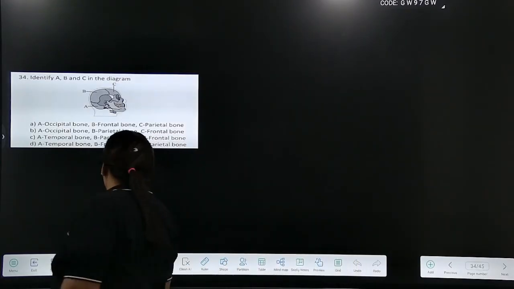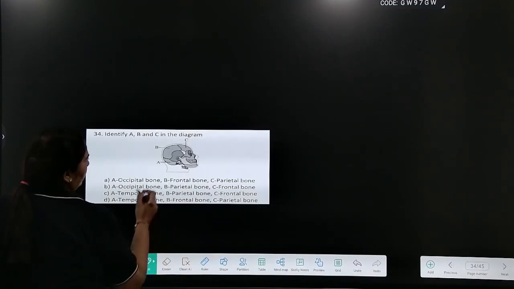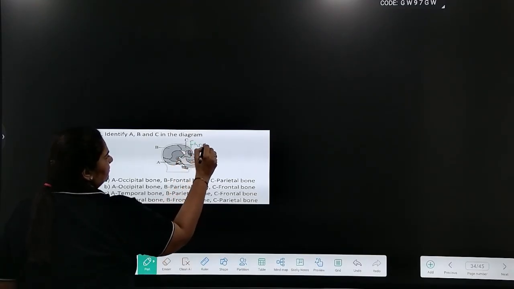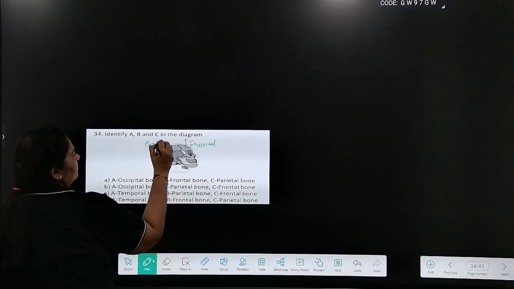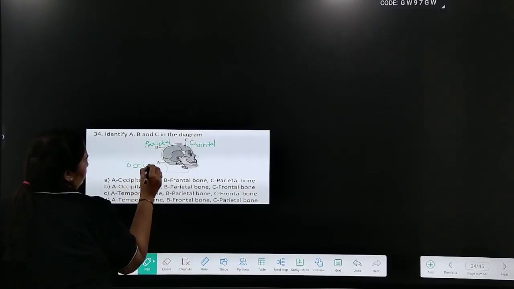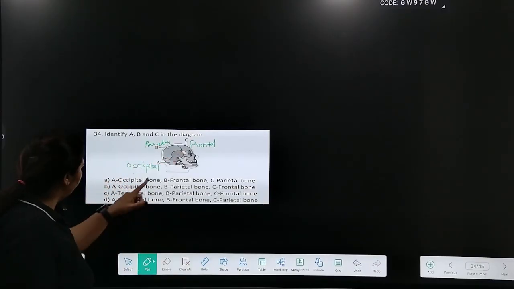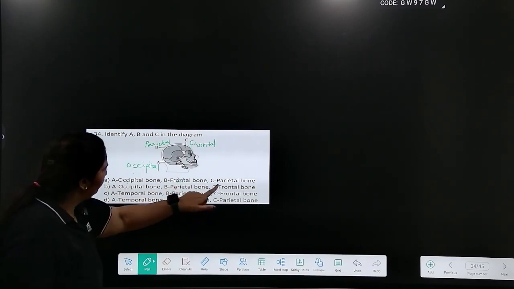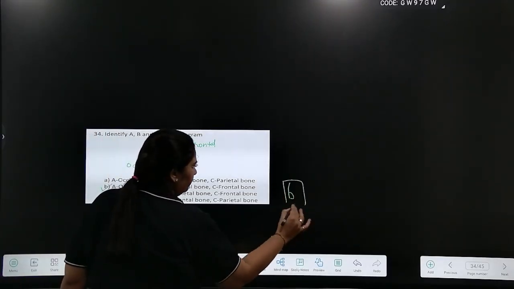Coming to 34th question, children. Let's see what the bones are. This bone, the front-most bone, is frontal, the roof of your head. Parietal, and the bone at the back, occipital. So occipital, parietal, frontal. Occipital, frontal is wrong. Occipital, parietal, frontal. Answer is option B.